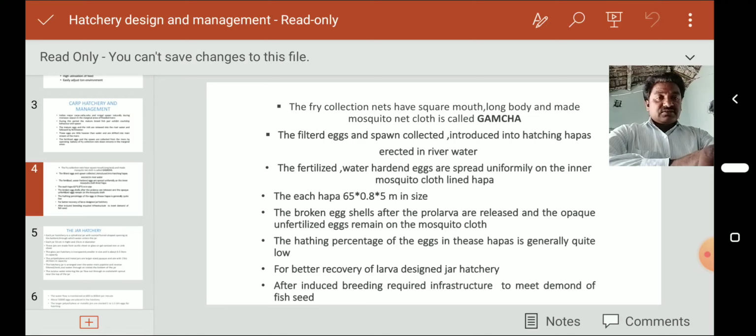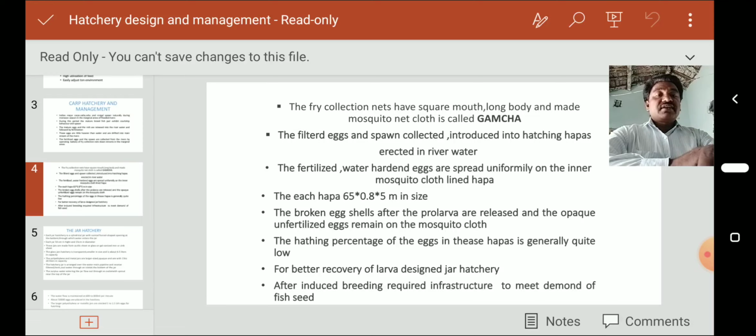Next, the broken eggshells remain after the prolarva are released, and the opaque unfertilized eggs remain on the mosquito cloth. Opaque here means non-transparent unfertilized eggs. The hatching percentage of the eggs in these hapas is generally quite low.